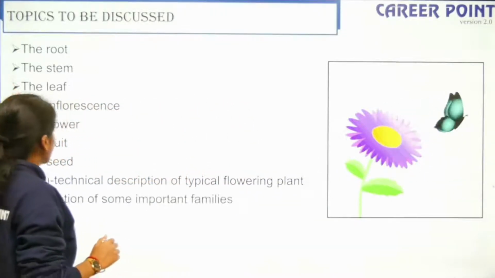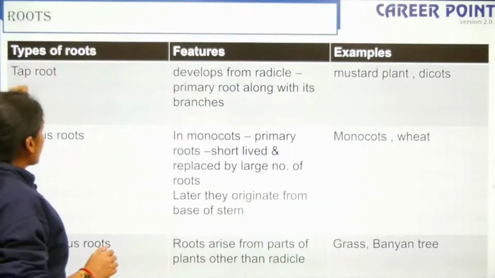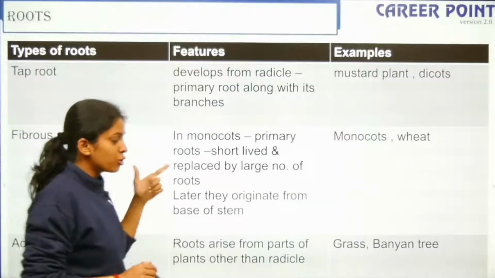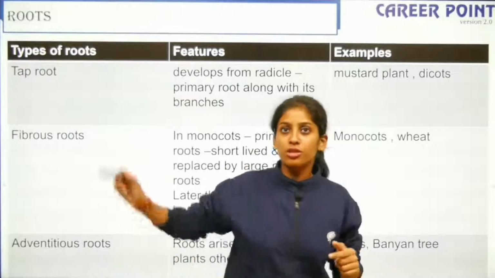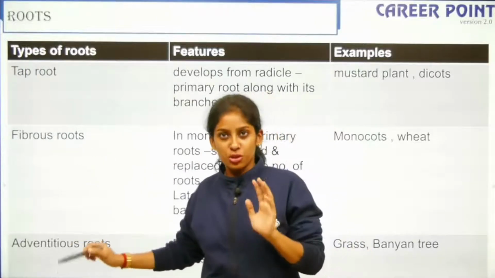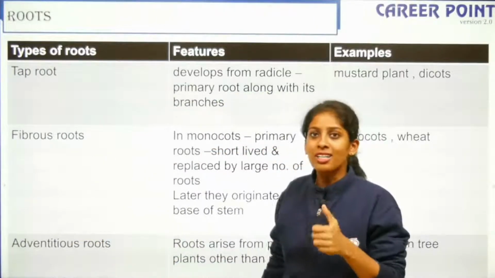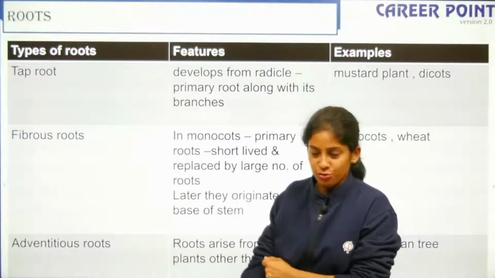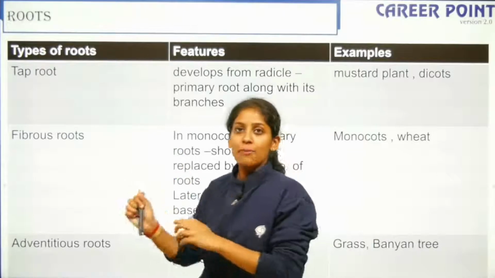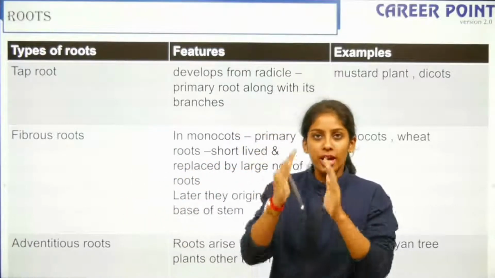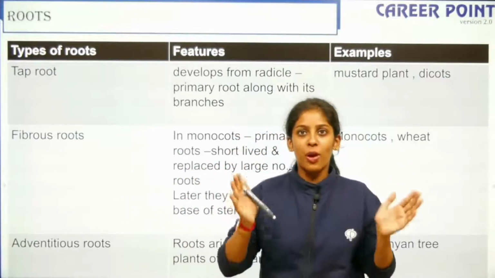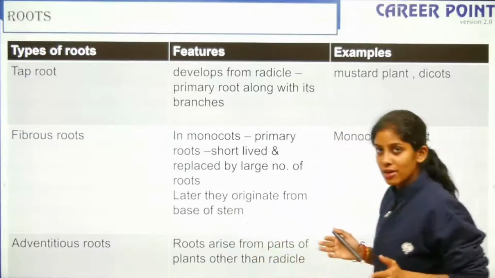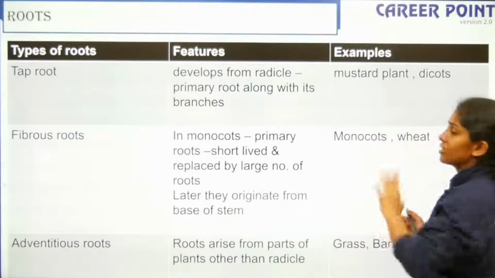So I am moving forward. When you talk about root, you should know about the three different types of root: taproot, fibrous root, and adventitious root. Which type of plant has these types of root? What is their example and where do they arise from? For example, when I say taproot, they arise from the radicle, right? You have a main root and then you have the primary and the secondary branches coming out. Taproot is seen in your dicot system.